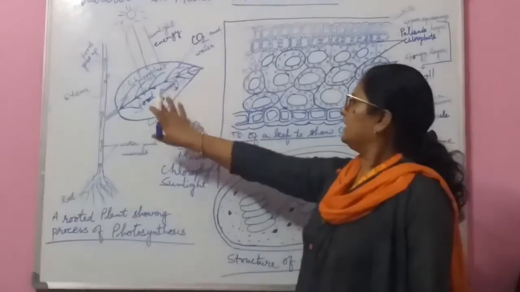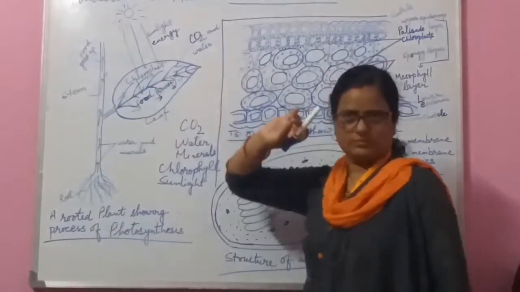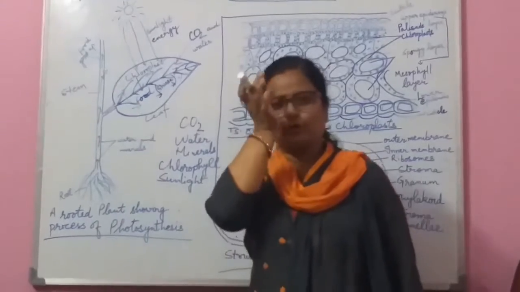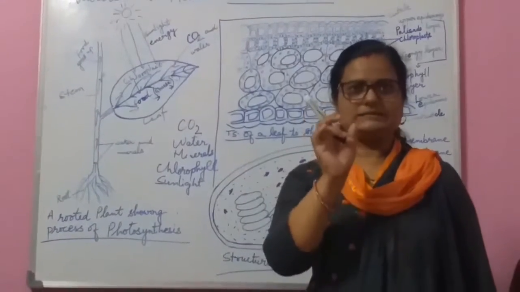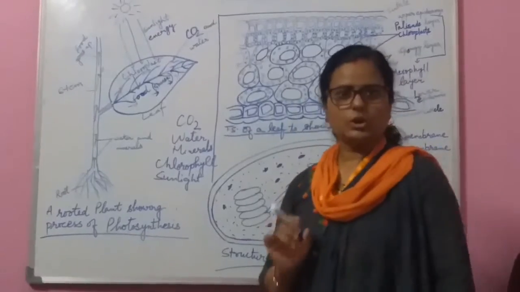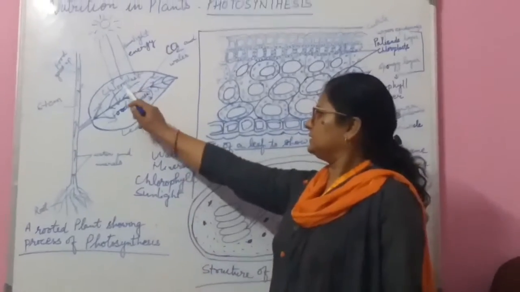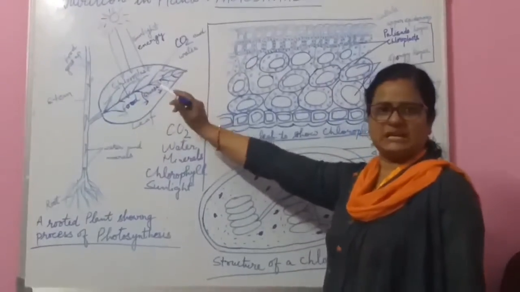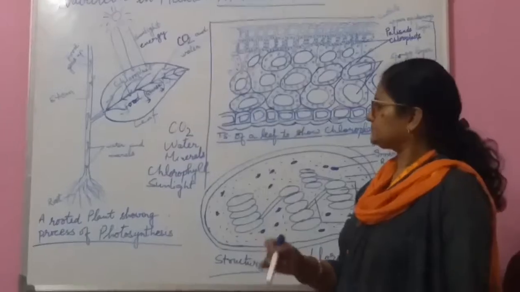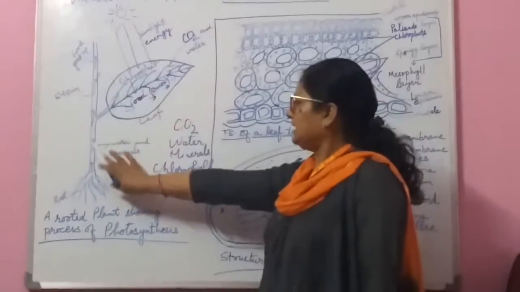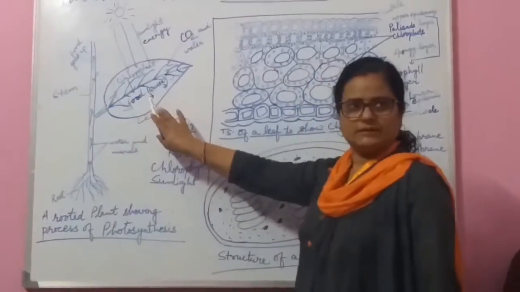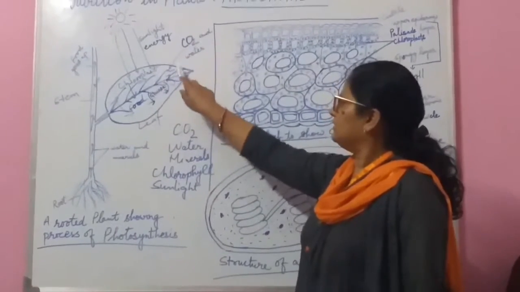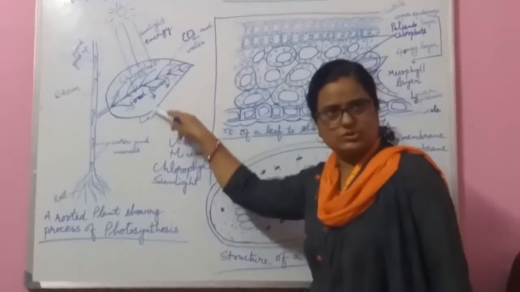Here the chloroplast is present. The green plants are green in color because they have chloroplasts, and the chloroplast has a green pigment called chlorophyll. That's why the cellular structure called the chloroplast is present here, which helps in the process of photosynthesis. Then what happens? The water and minerals reach the leaf, then CO2 and sunlight energy also reach the leaf.